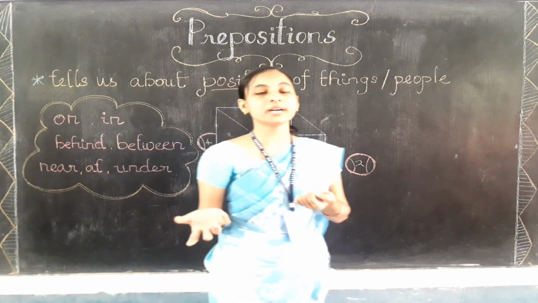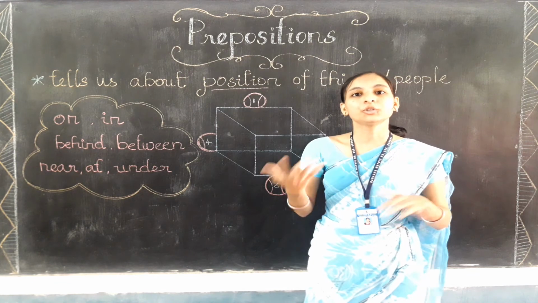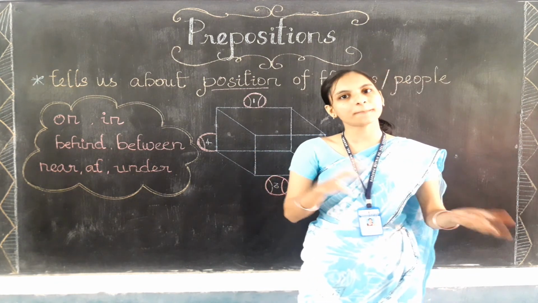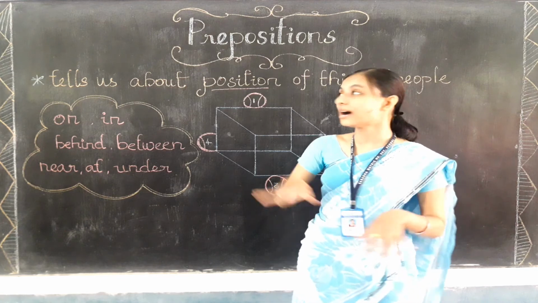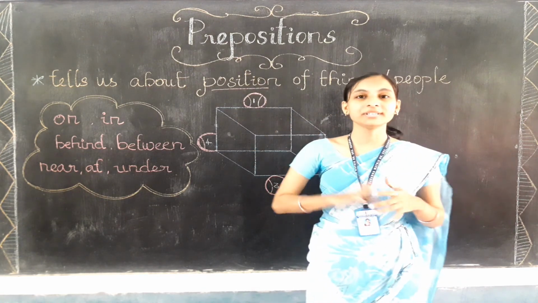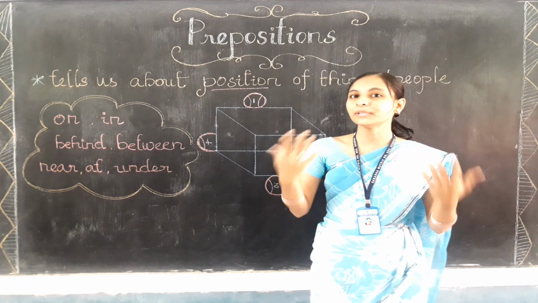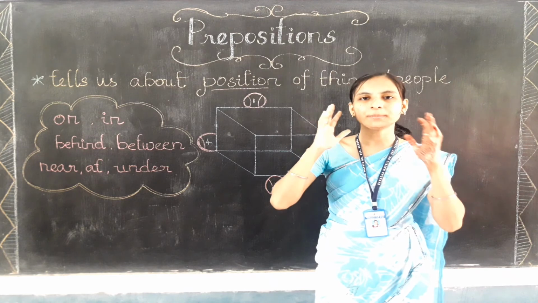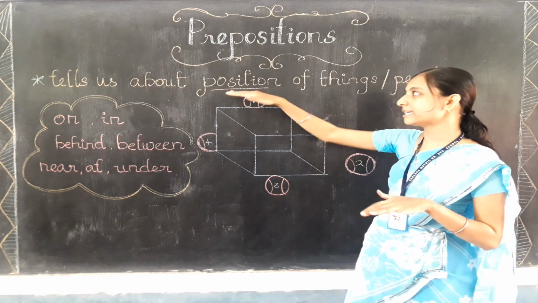So the words which help us to tell about the position of things or people, those words are prepositions only, children. So I hope you are clear with this topic, children. So let me tell you once again what prepositions are. You need to keep in your mind only this word, that is position.